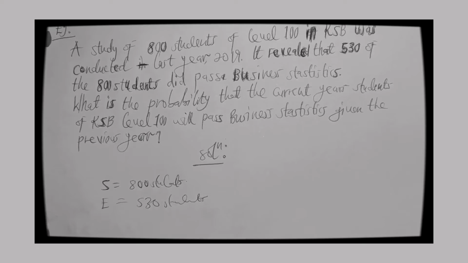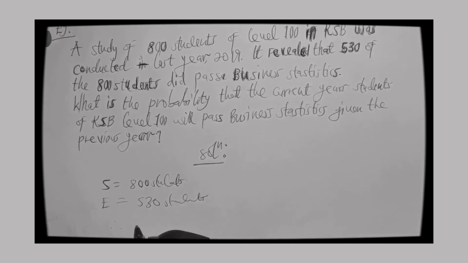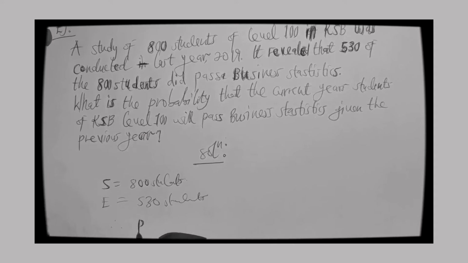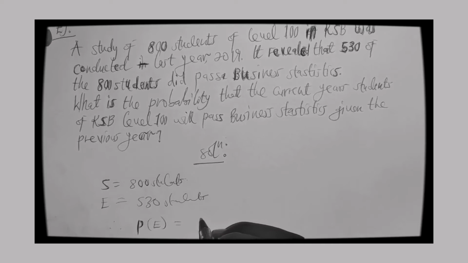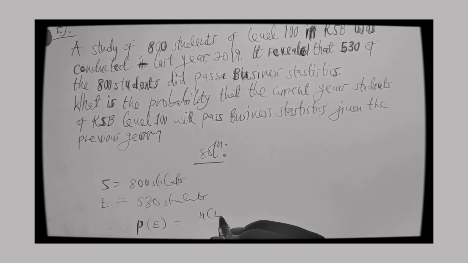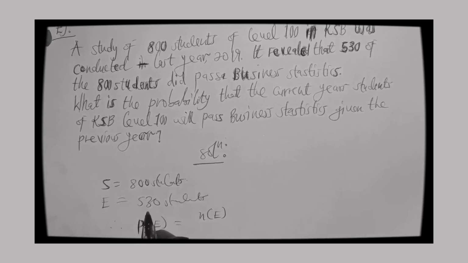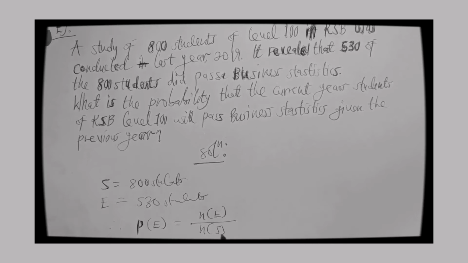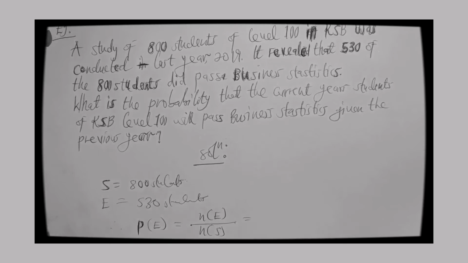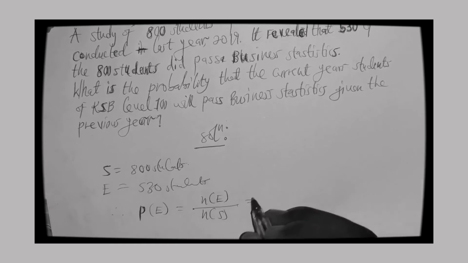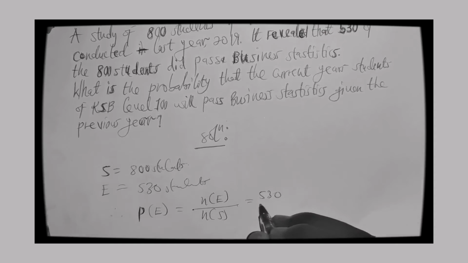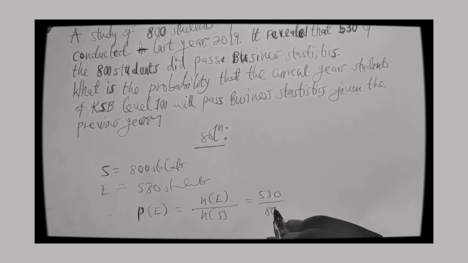So therefore, I can say that the probability that event E will occur is equal to the number of E that occurred in the past, which is the 530, divided by the total sample number of observations, which is 800. So straight away, it becomes 530 out of 800.